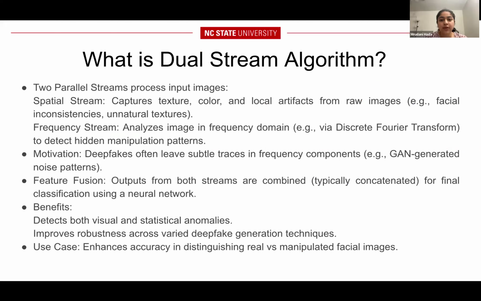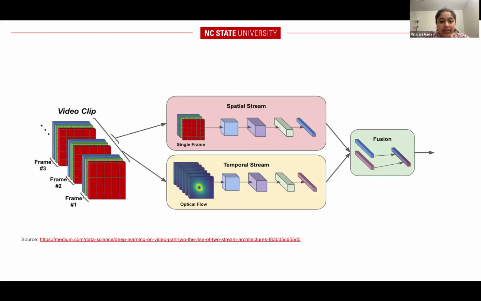To improve further, we implemented dual stream models that process two representations of the same image: a spatial stream capturing textures and facial inconsistencies, and a frequency stream analyzing Fourier patterns to reveal GAN-generated noise. This is a pictorial representation of our concept.